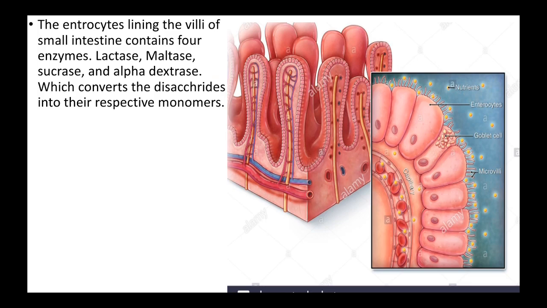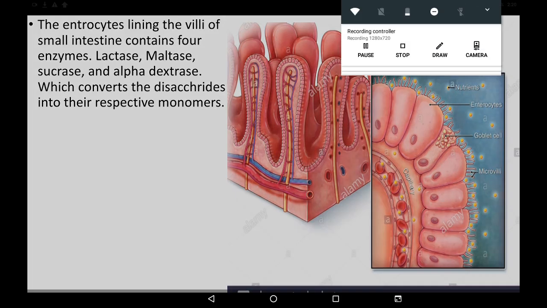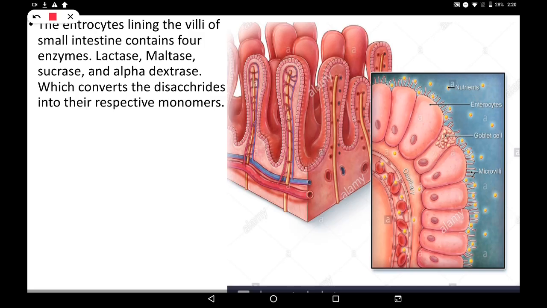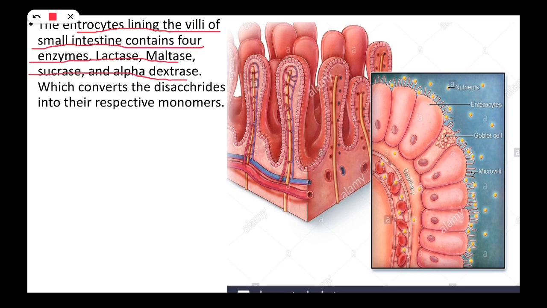So what happens here is that the enterocytes are the cells that line the villi of the small intestine, and contain four enzymes: lactase, maltase, sucrase and alpha dextrinase, right, which convert the disaccharides into the respective monomers.